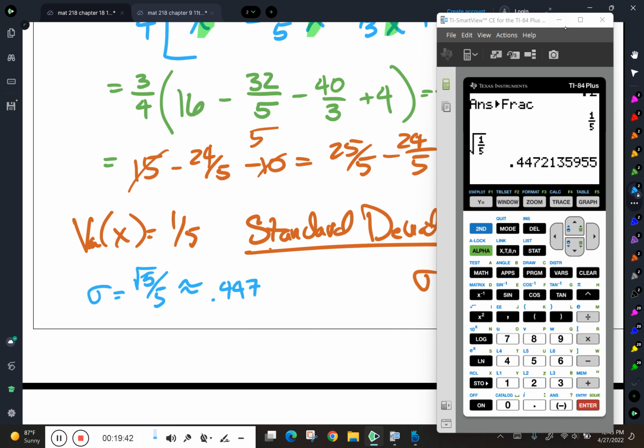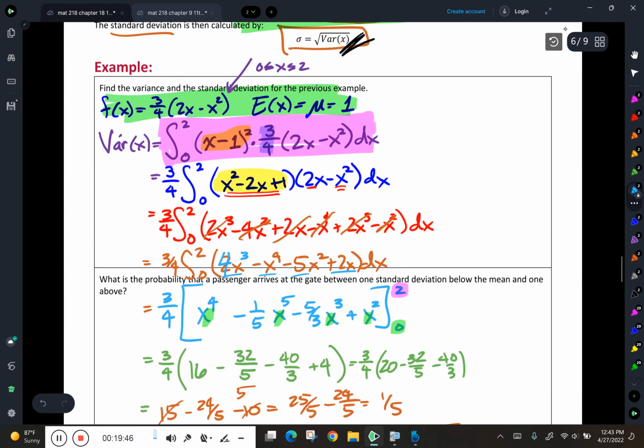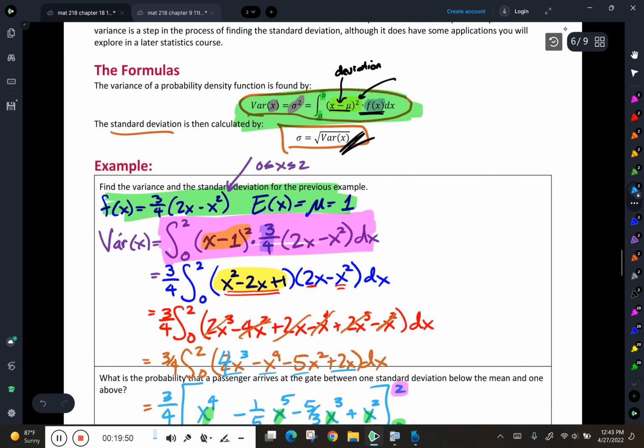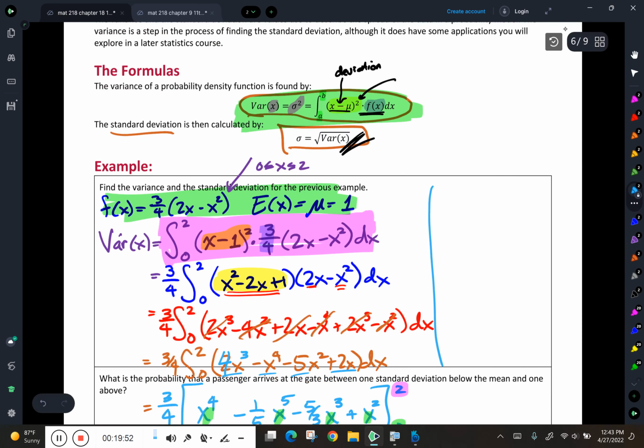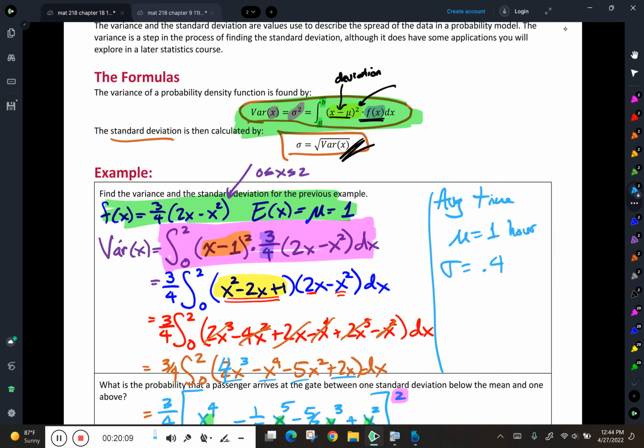Now I'm going to put this away, and I'm going to go back up here and try to figure out what I just figured out. Oh, I know what I did. I found out that the average time that someone shows up at the gate was 1 hour, with a standard deviation of about 0.45 hours if we round it to 2 decimal places.